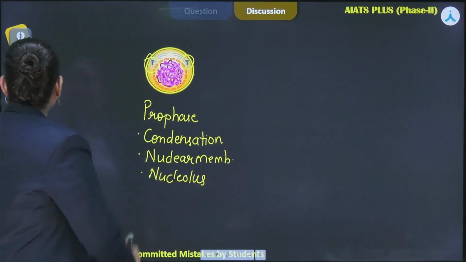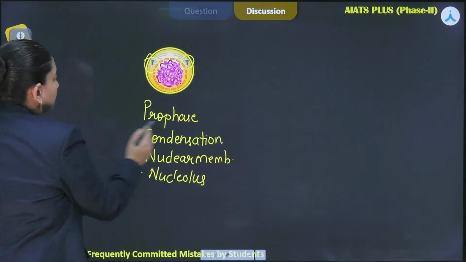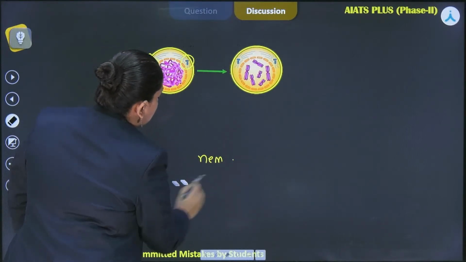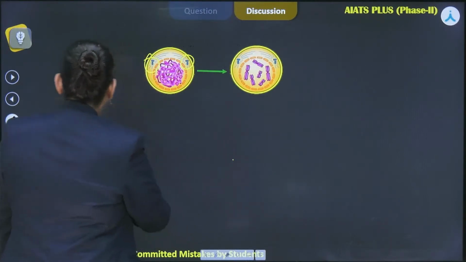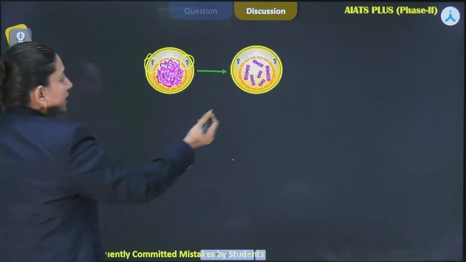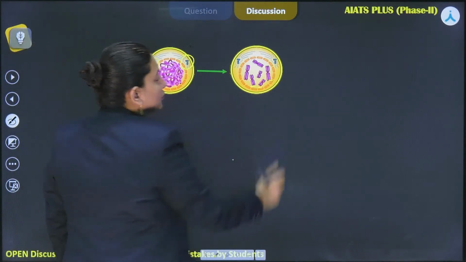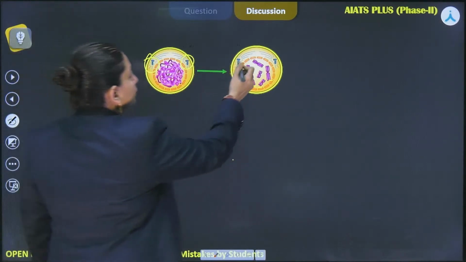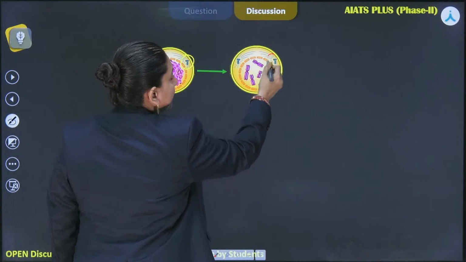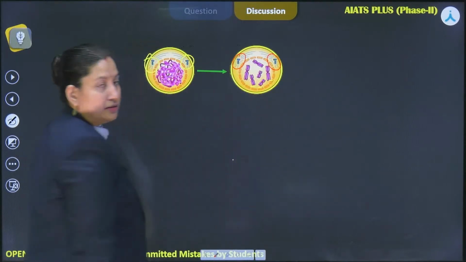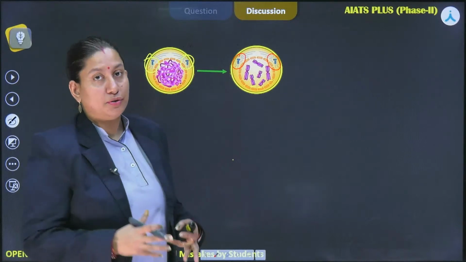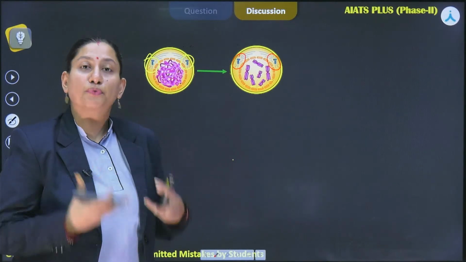Later, as this phase progresses, we see the condensation of chromosomes. You can now see the X-shaped chromosomes, and the centrosome moving towards the pole and radiating microtubules. The mitotic apparatus formation also occurs during this phase, that is prophase.